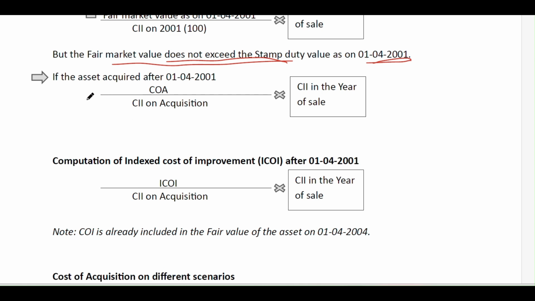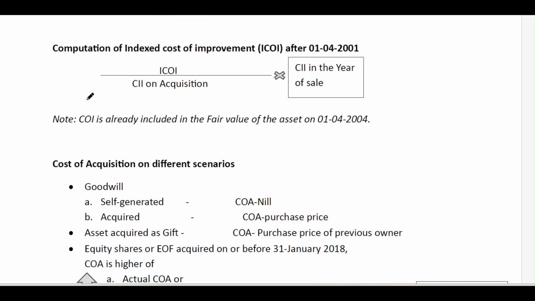If the asset is acquired on or after 1/4/2001, then the computation of the indexed cost of acquisition is cost of acquisition divided by the CII in the year of the acquisition and into the CII in the year of the sale. And also, how to compute the indexed cost of improvement. If you have done any improvement, that is, if you constructed a building on the land that you acquired, this will also be a cost of improvement. So for this also you will get the benefit of indexation. So here it is the cost of improvement divided by the CII on the acquisition into the CII on the year of the sale. From this you will get the indexed cost of improvement.